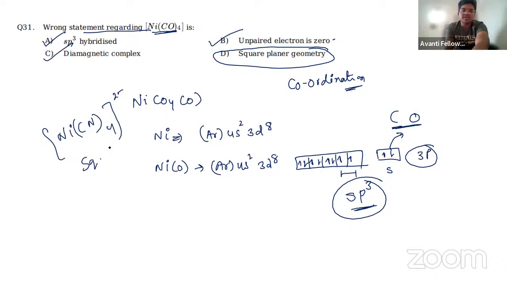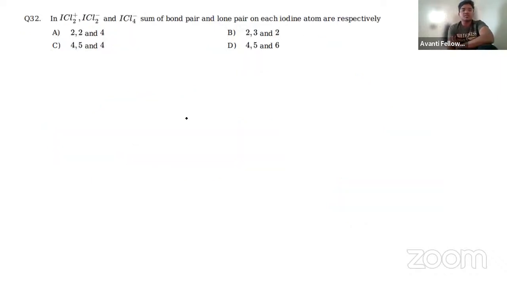This is basically from our NCERT only. Next, ICl2 plus, ICl2 minus and ICl4 minus. The sum of the bond pair and lone pair on each iodine atom are respectively? So among these, we have to find the bond pairs and lone pairs. Iodine is taken as the central atom. How to decide a central atom?